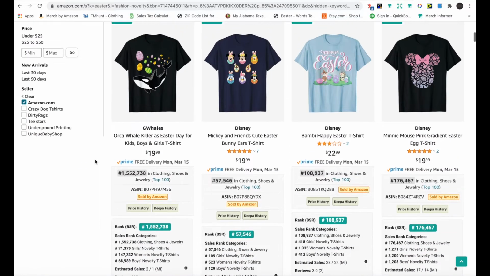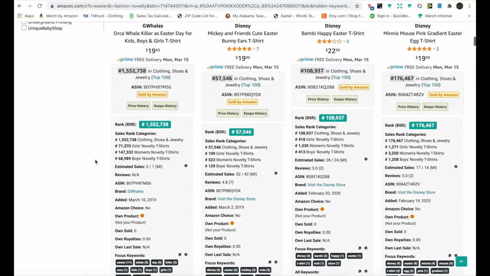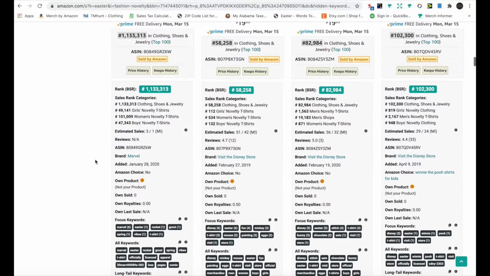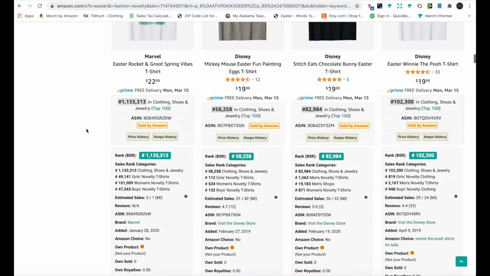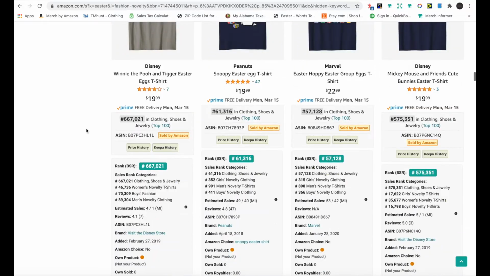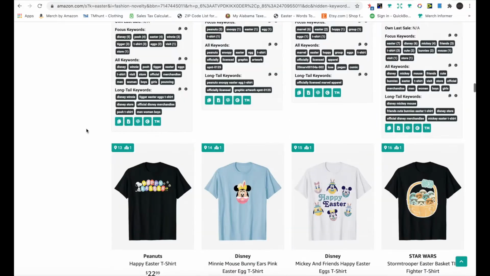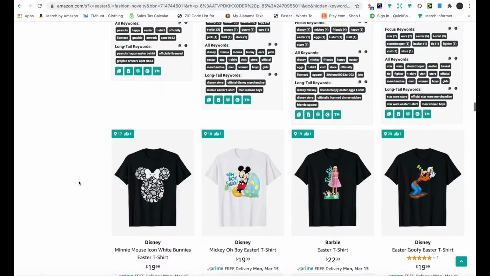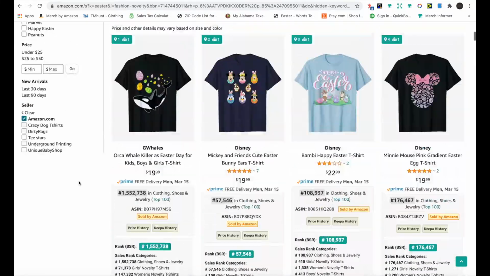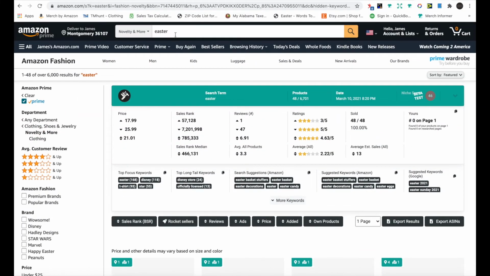But if you scroll through here, you'll see a lot of Disney stuff, and you've got Marvel, and you can't do any kind of designs like this. So that's just to show you the main word, Easter.